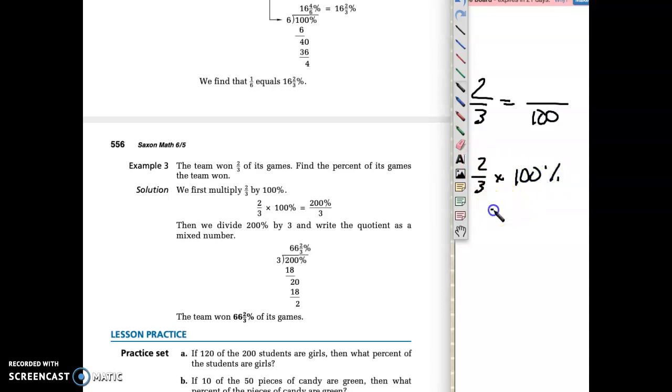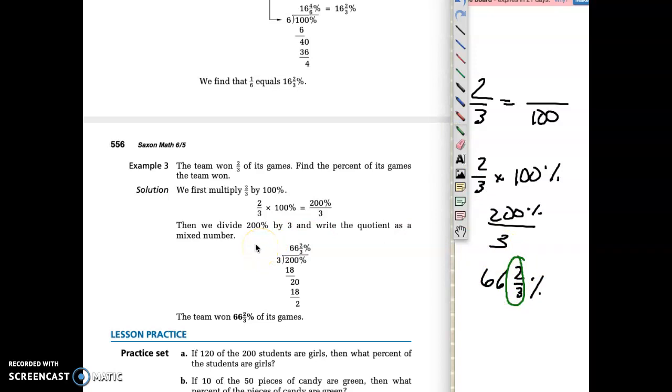And what you get is 200% divided by 3. And when you do the math, like they've already done here, you find that 200% divided by 3, or 2/3, is 66 2/3%. And what that means is they won 66 2/3% of its games. Now, how you win 2/3 of a game, I don't know, but there you go.